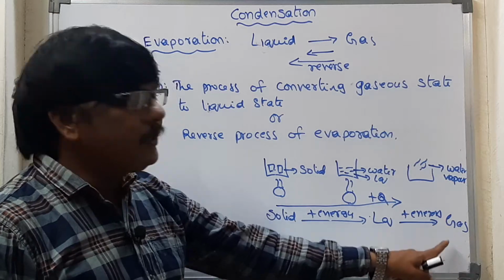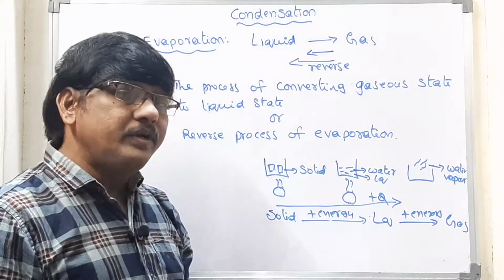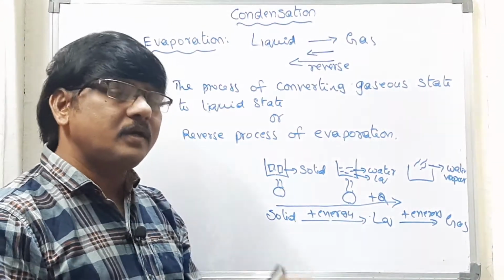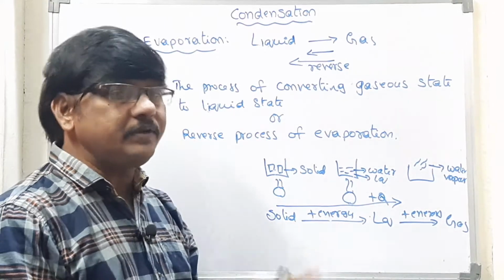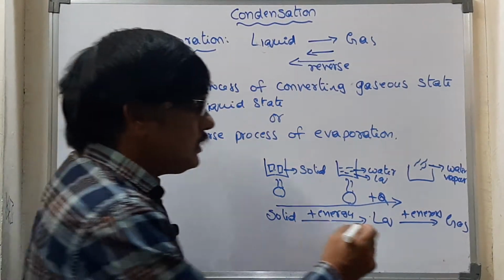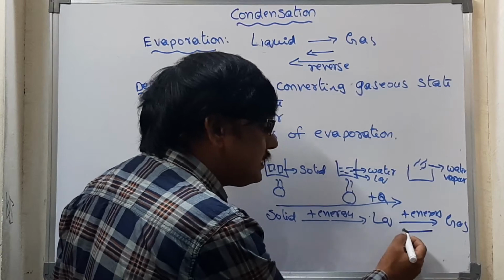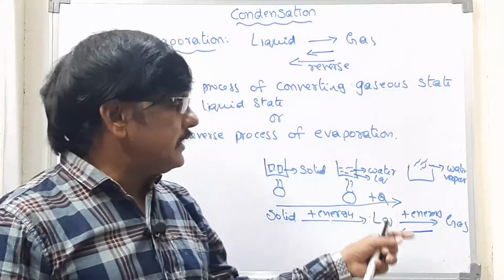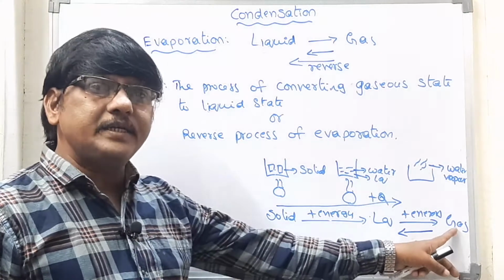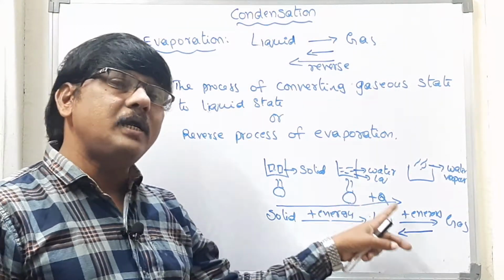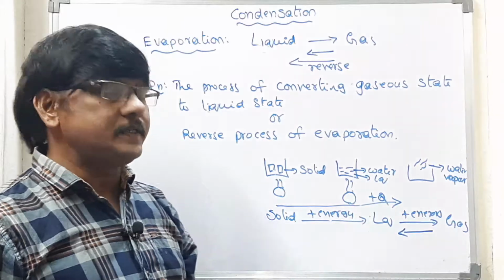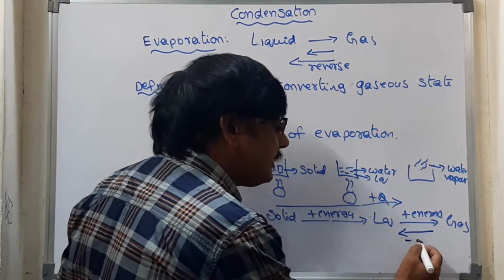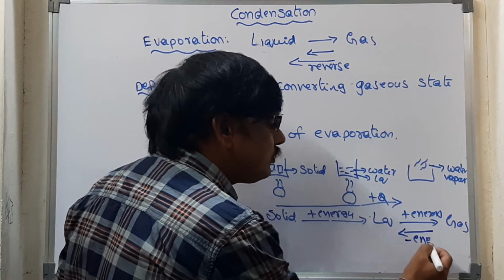The absorbed energy will be released when the state changes from gaseous to liquid to solid. When the state converts from gaseous state to liquid state, that energy will be released into the atmosphere.